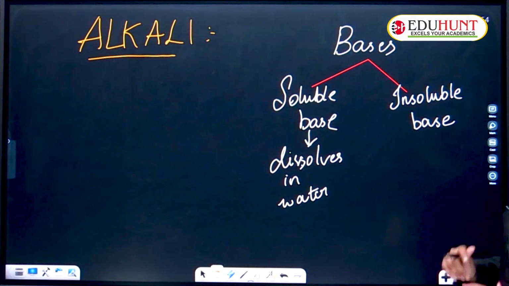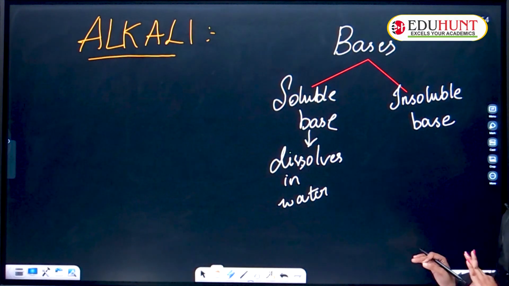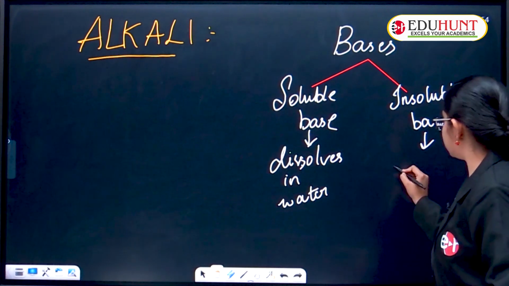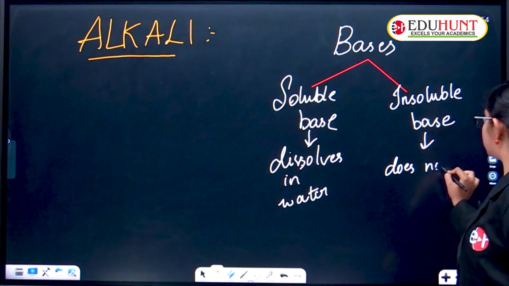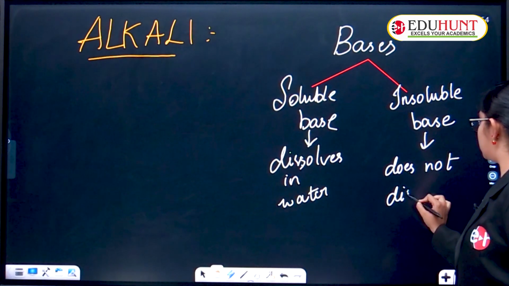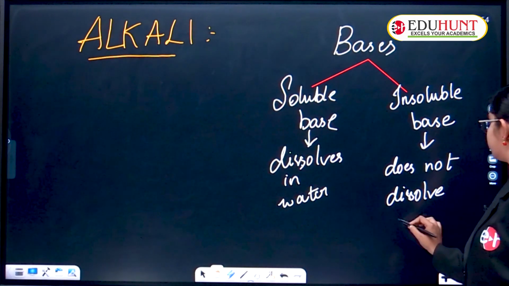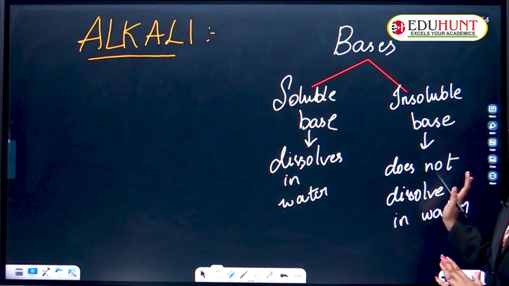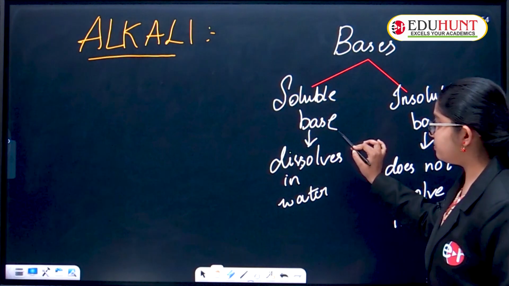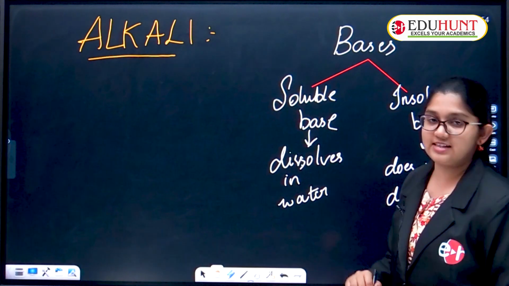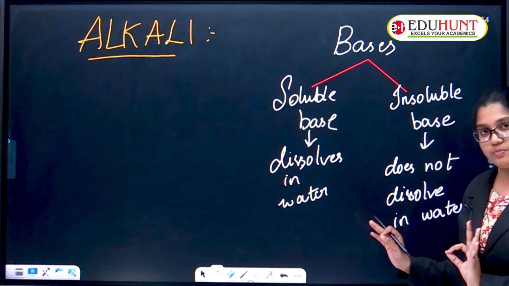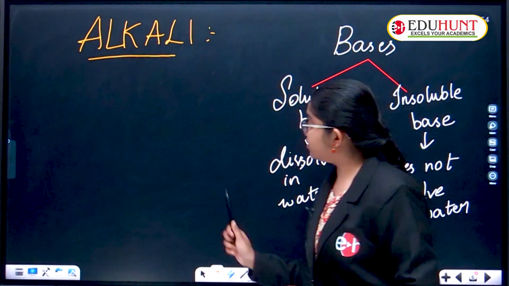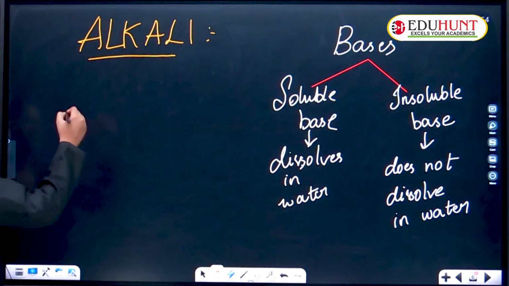If it does not dissolve in water, that is an insoluble base. Clear? Now the soluble bases are called alkalis. Alkalis are also bases, but they are soluble in water. That's it. Now I'm writing the definition of the alkali, see carefully.